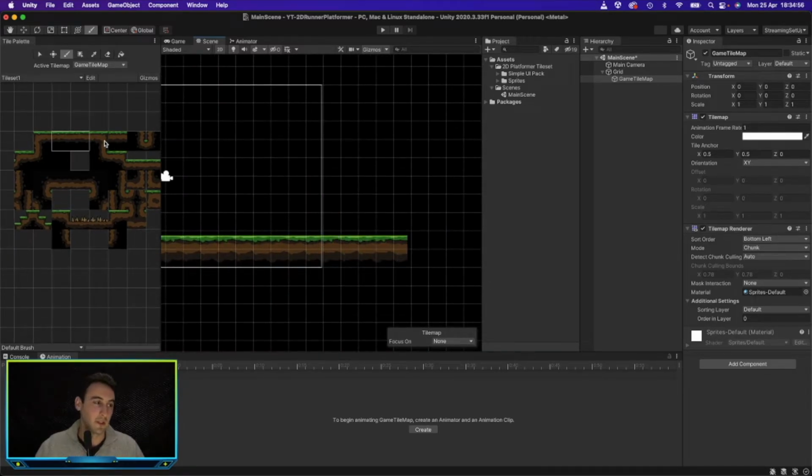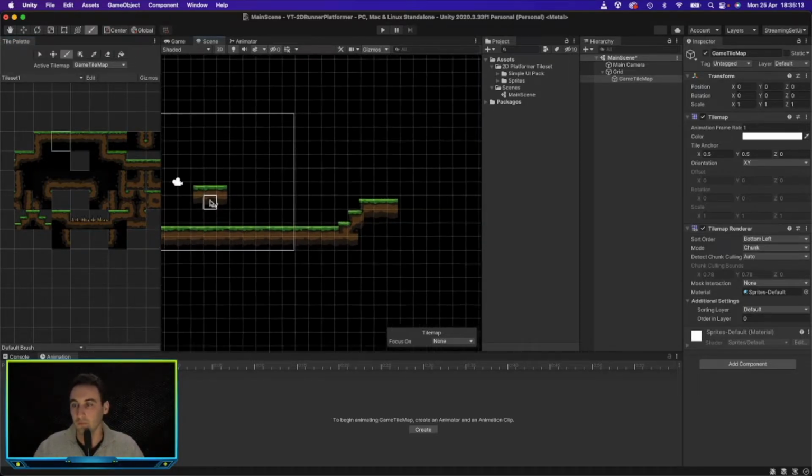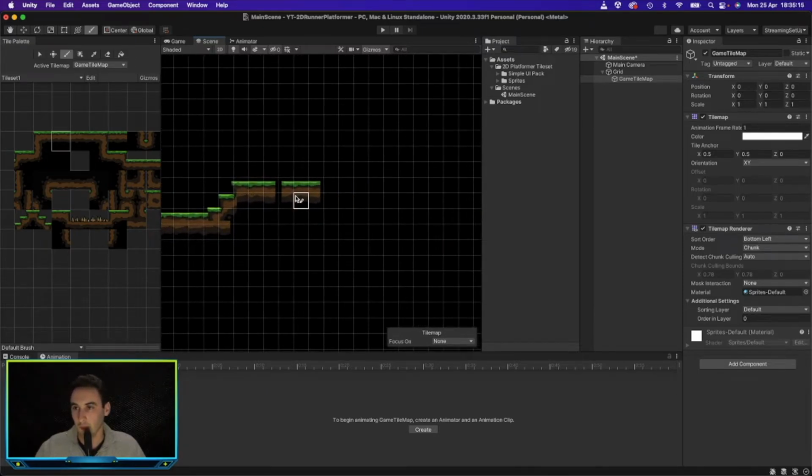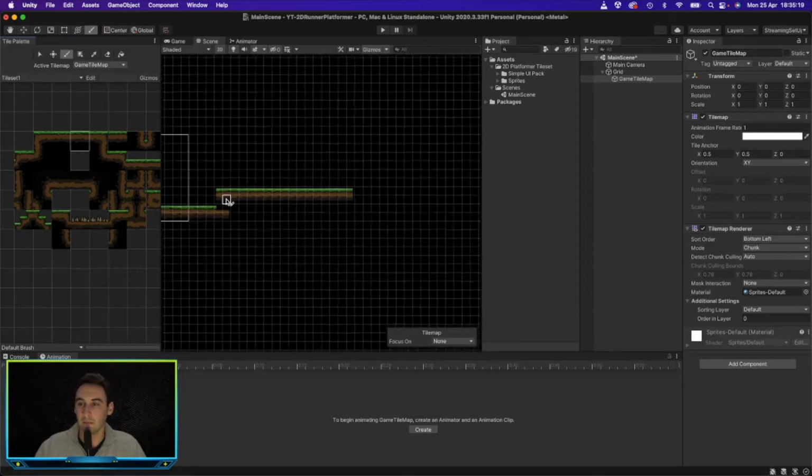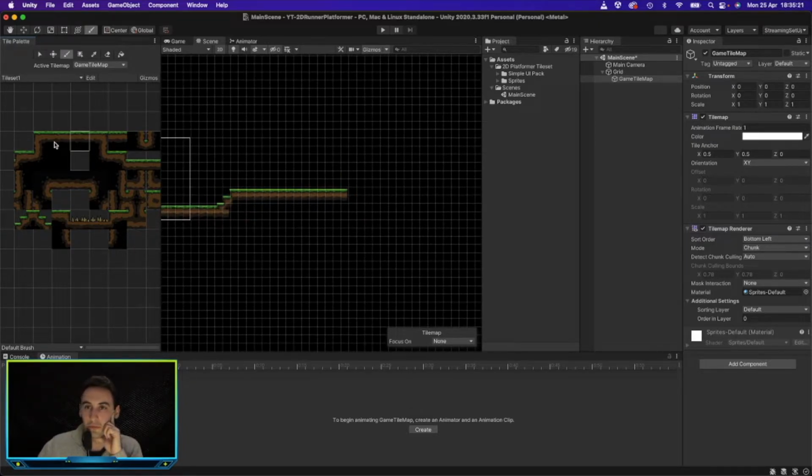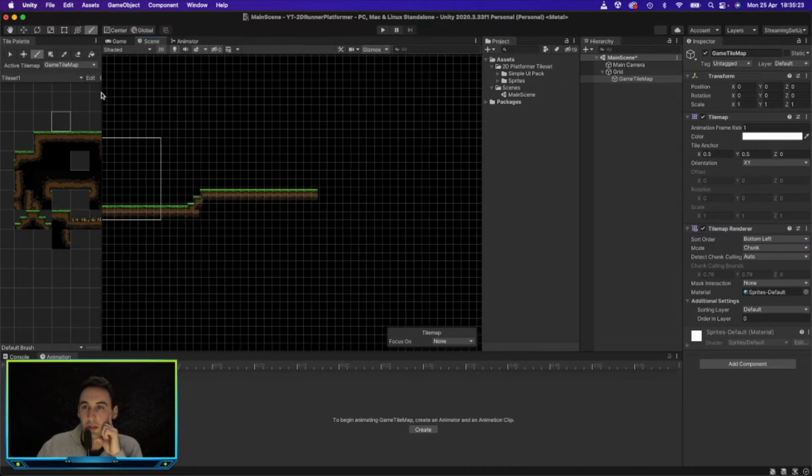You can basically make this look however you want it to look. We're just going to make something quite simple for now, just something simple quickly to get the game going. So let's leave that like that.